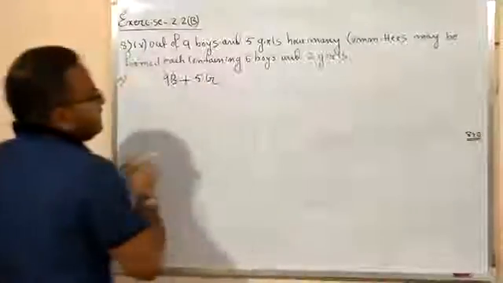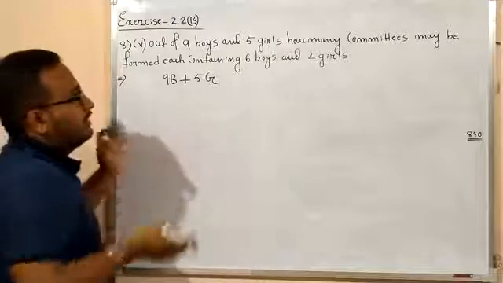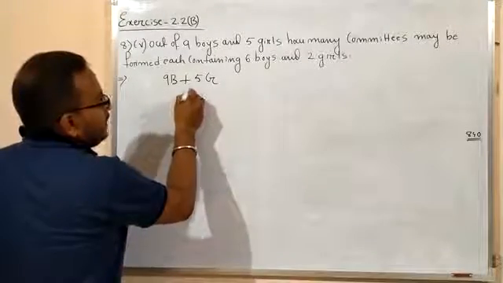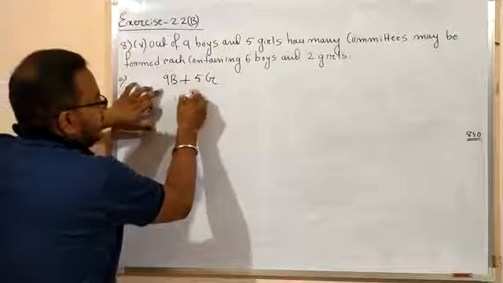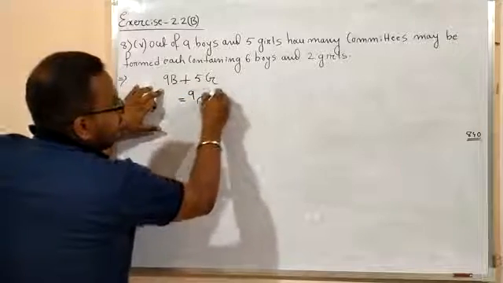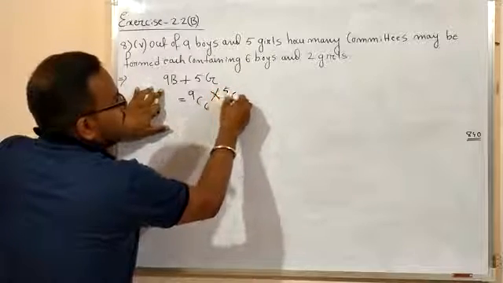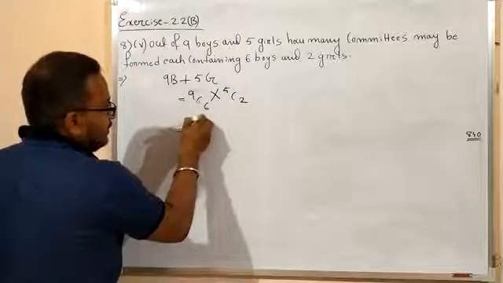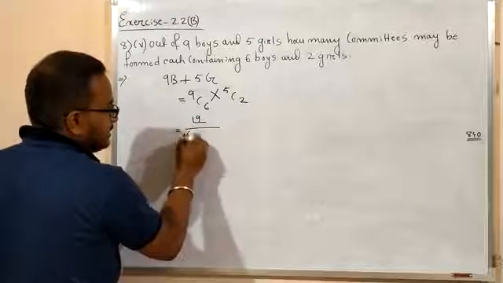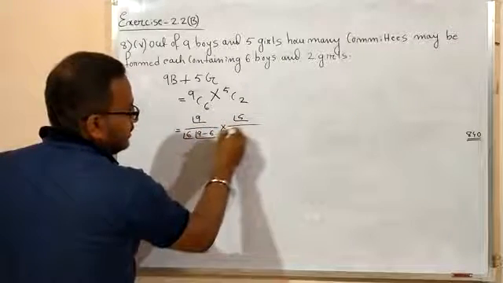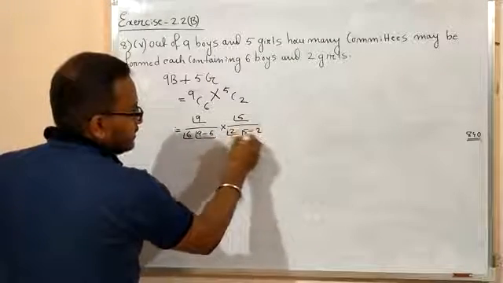So it's very easy. You just write number of committees can be formed. 9C6 fundamental principle of counting cross, then 5C2, and you just calculate it. Factorial 9 by factorial 6 into factorial 9 minus 6 cross factorial 5 by factorial 2 into factorial 5 minus 2, right?